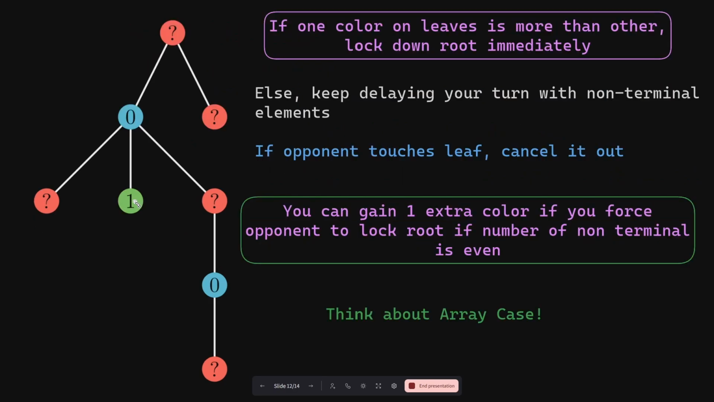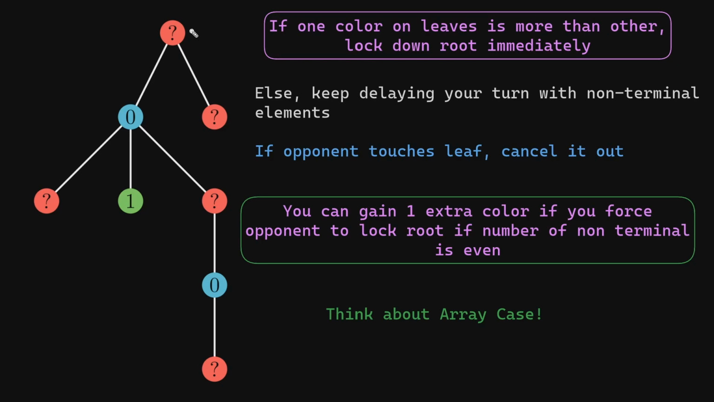Therefore, simply count the number of green leaves and the number of blue leaves. If one of them is strictly greater than the other, you should lock down the root immediately, because you are getting an advantage. Because if you don't, then the opponent can lock down the root to his favorable color in the next round, because the opponent is smart enough to understand that on the unassigned leaves they can never gain an advantage, because it will be distributed equally, L by 2 and L by 2. So if they are getting even a slight advantage in the initial configuration, they will take it immediately.